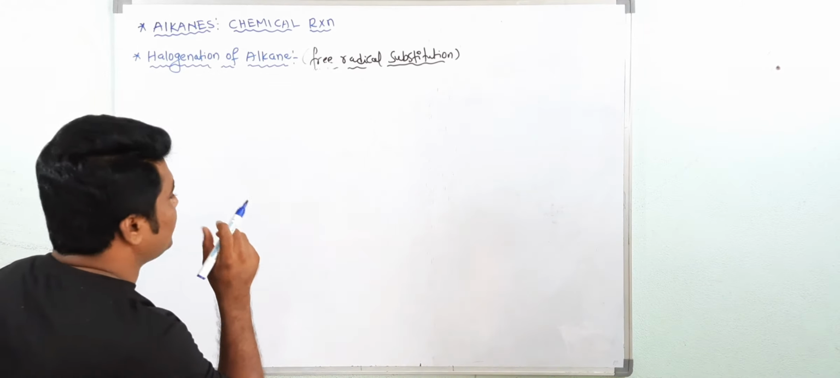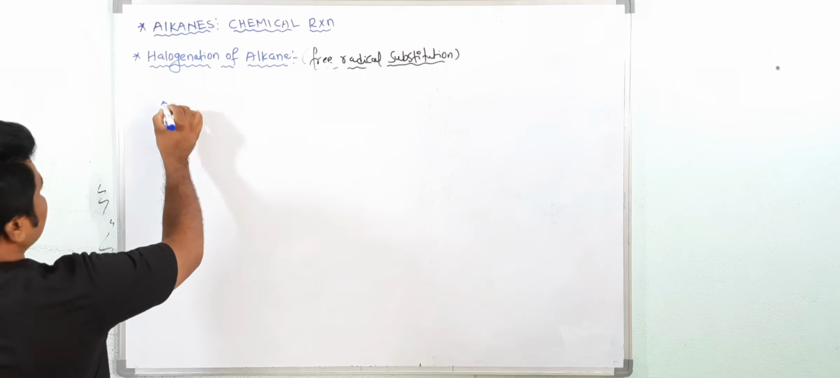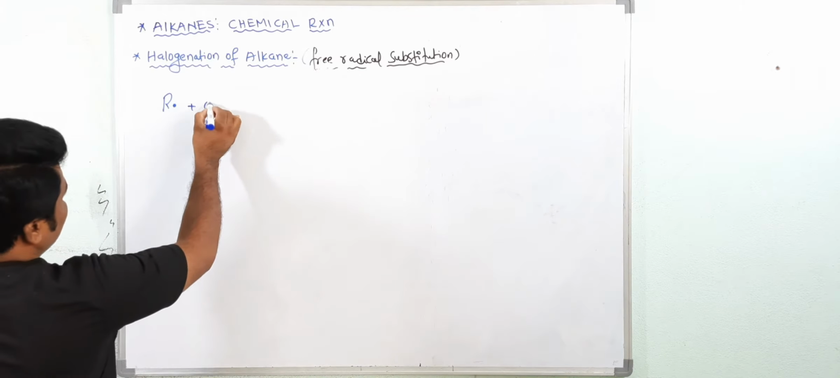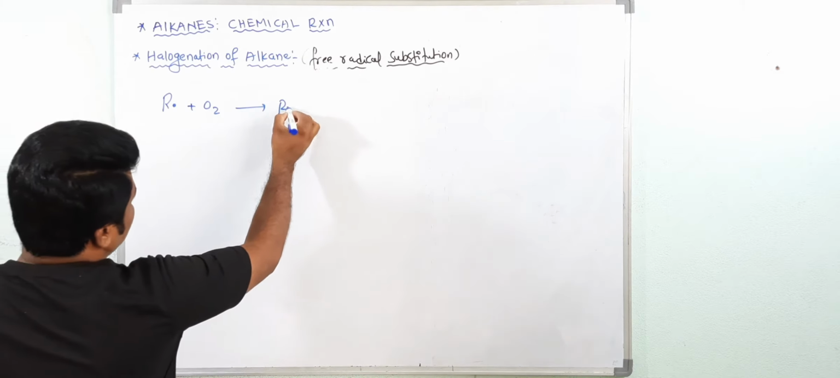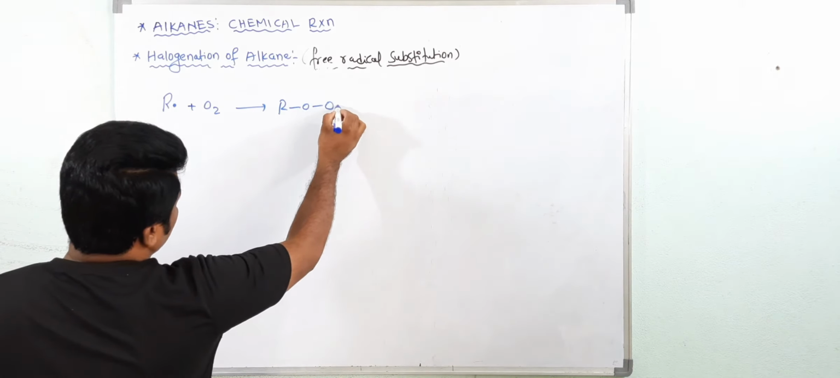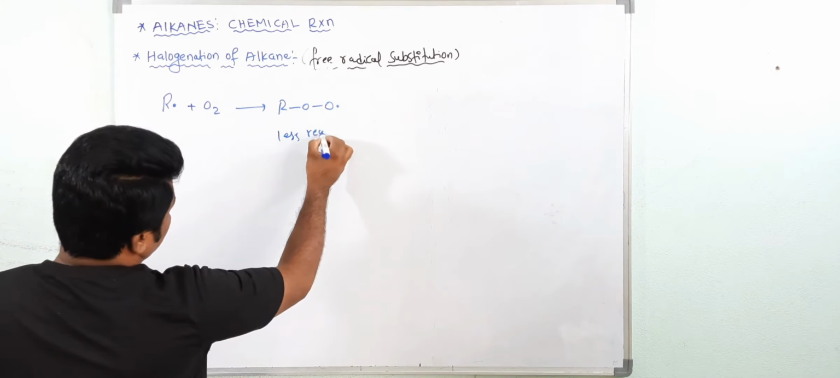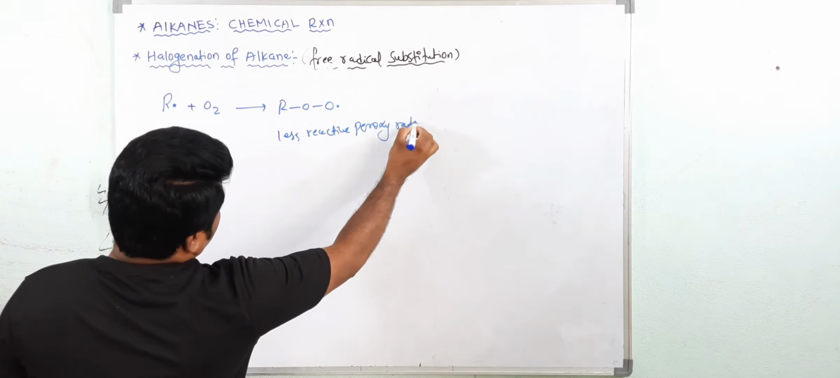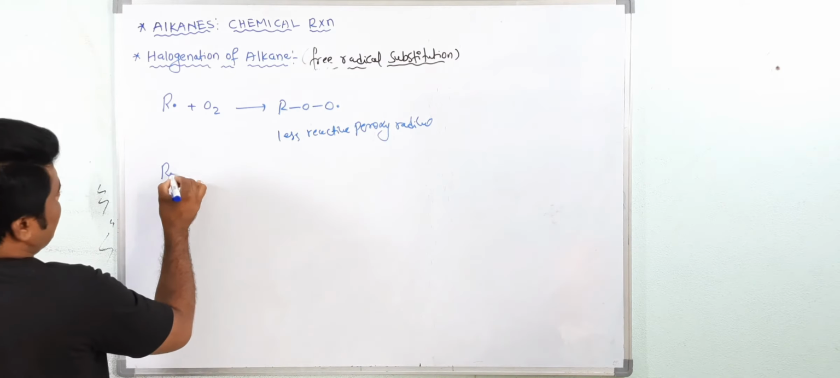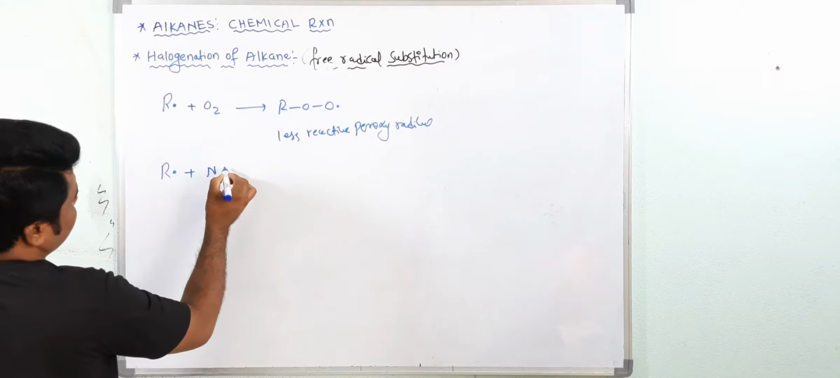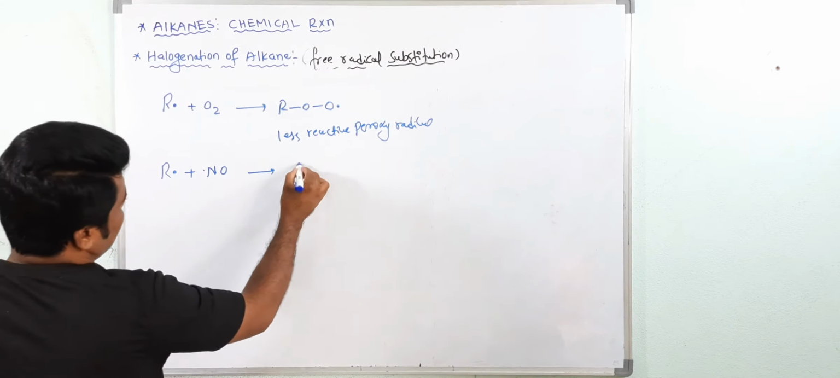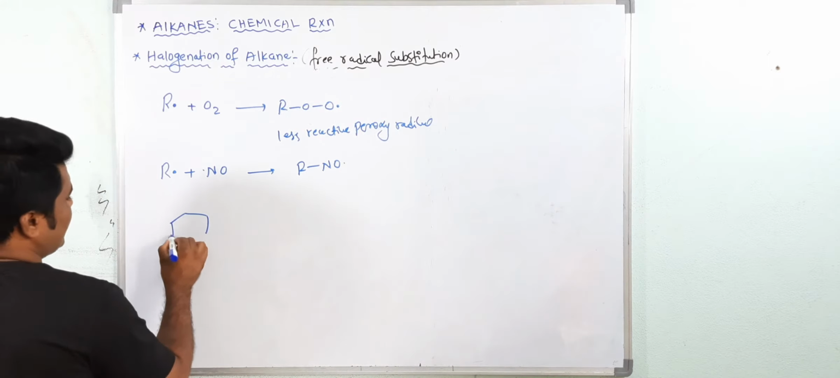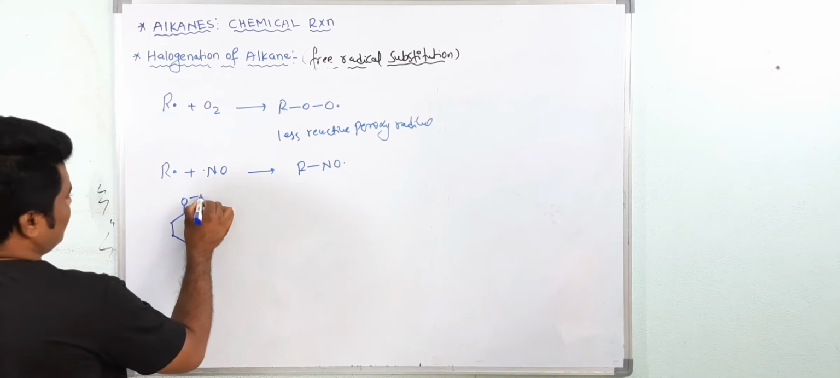See here, when we add the inhibitors, this reaction will stop like this. For example, this is the free radical. If you add oxygen, you will get a less reactive peroxy radical. So this reaction will stop now. Otherwise, if you add NO, having an odd electron, you will get it like this, and it will stop the reaction. Suppose you add phenol, so what happens here? This is the phenol.